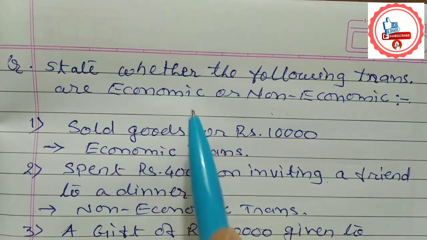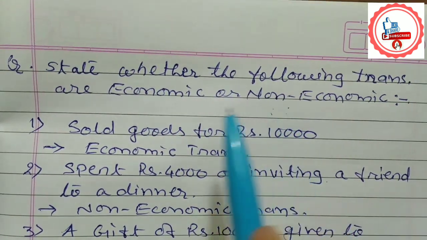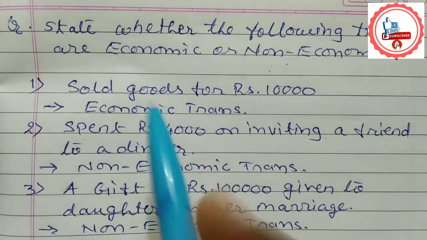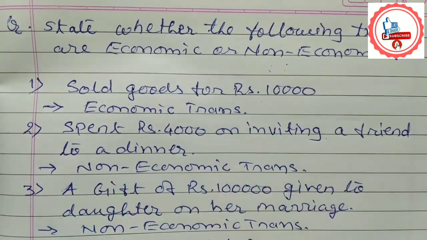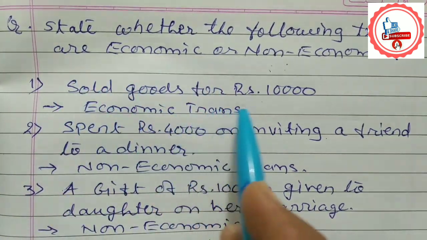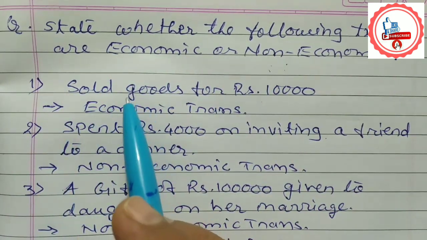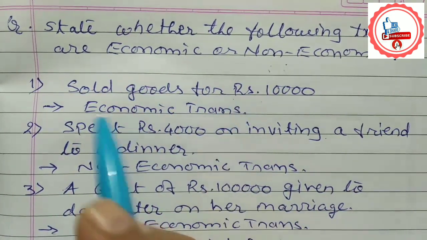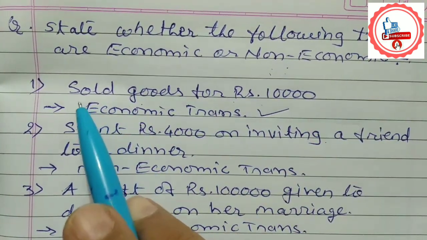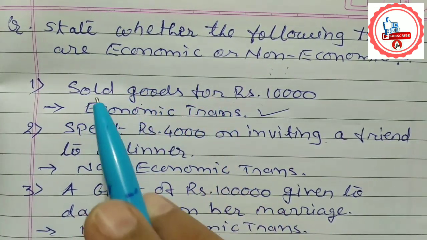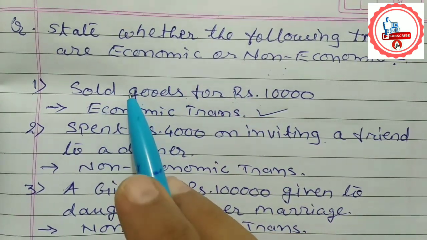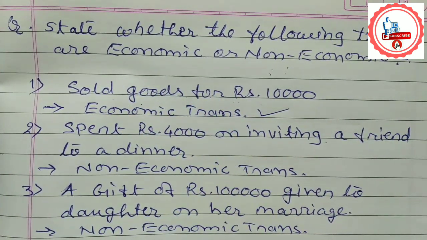First of all, we are going to discuss economic or non-economic transactions. Let us identify from the following transactions. The first transaction is sold goods for rupees 10,000. The rule applied here is that we do not have any word cash or check, and the name of a person is also not there. That's why such a transaction is called an economic transaction. It includes the exchange of cash, and by selling such goods, we are about to receive 10,000 in cash. That's why this transaction is called an economic transaction.